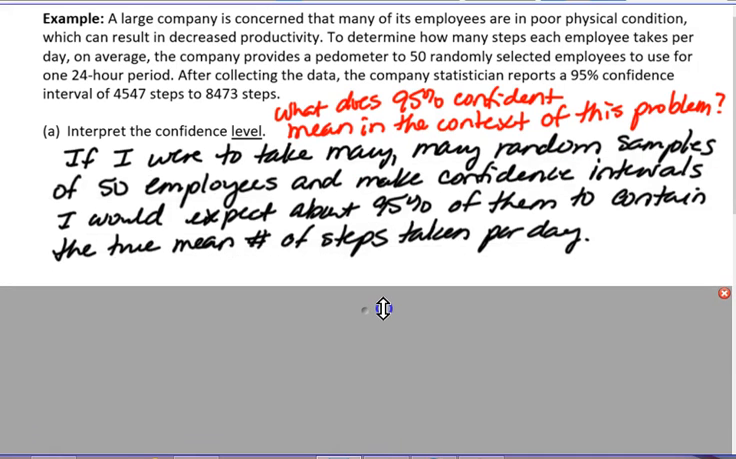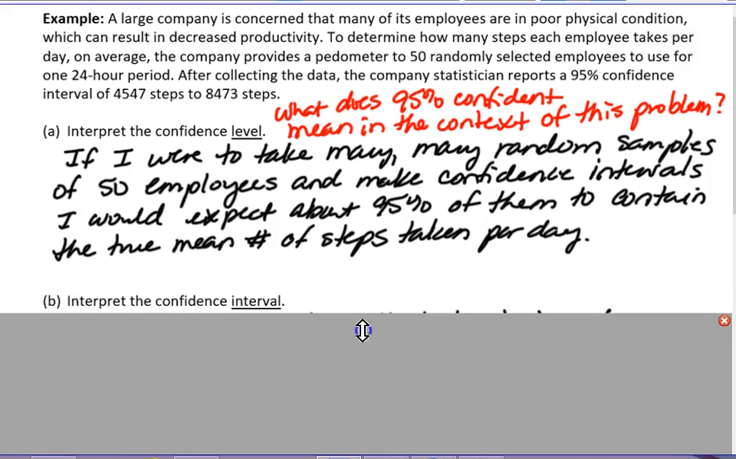The confidence level of 95% means if I were to take many, many random samples of 50 employees and make confidence intervals, I would expect about 95% of them to contain the true mean number of steps taken per day. That would be the interpretation of 95% confidence.